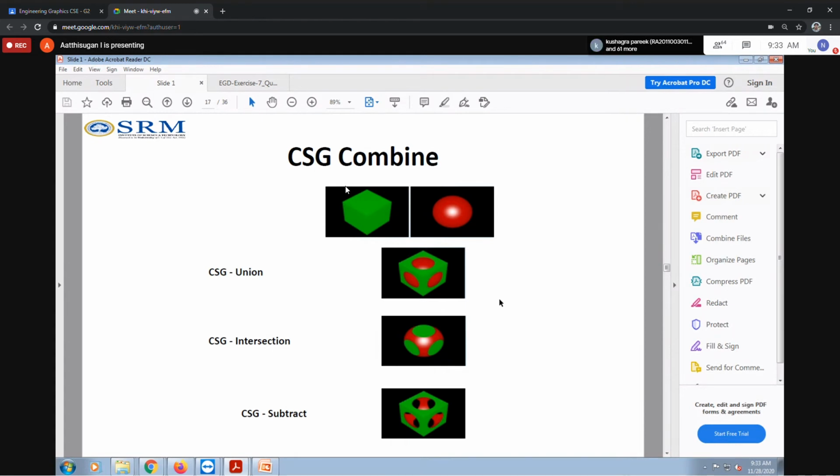So when you practice, you may understand the Boolean operations: union, intersection, and subtract. These are the main three things we're going to discuss today. In addition, the revolve command.